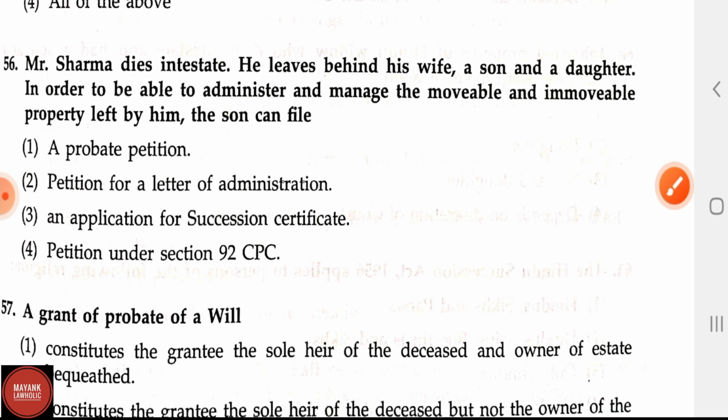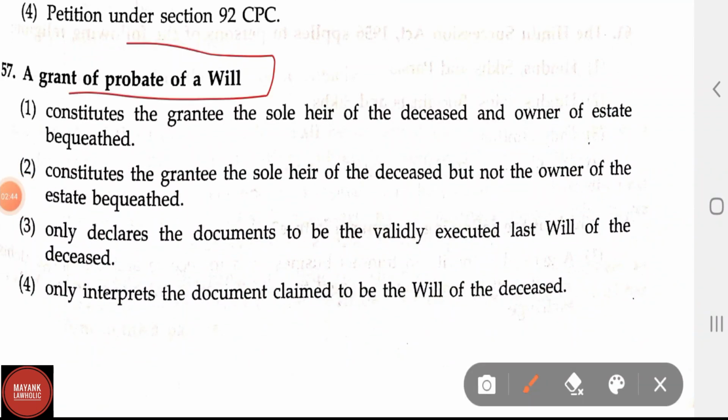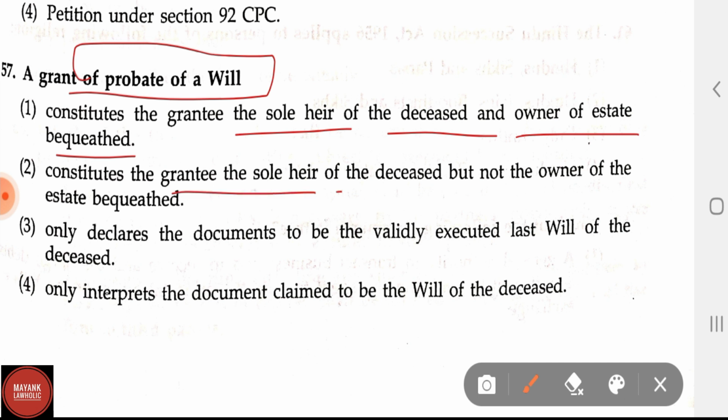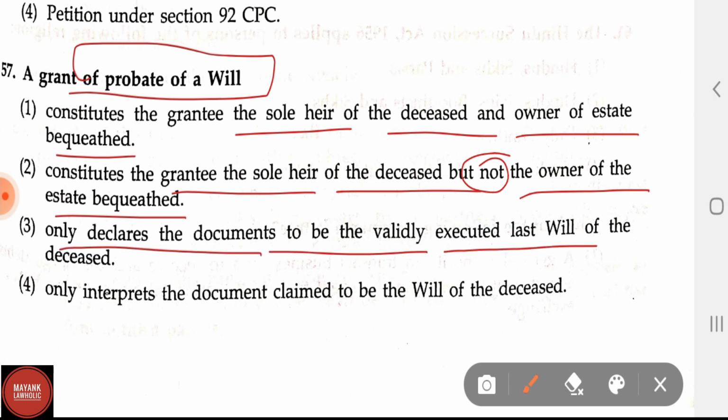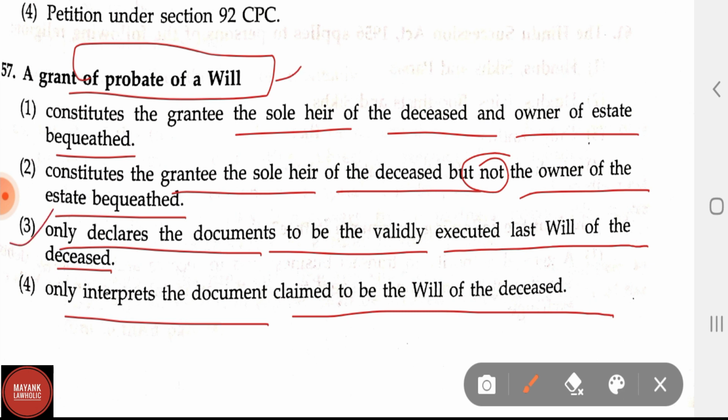Now we will move to question number 57. A grant of probate of a will: option 1, constitutes the grantee the sole heir of the deceased and the owner of the estate bequeathed; option 2, constitutes the grantee the sole heir of the deceased but not the owner of the estate bequeathed; option 3, only declares the documents to be the validly executed last will of the deceased; option 4, only interprets the documents claimed to be the will of the deceased. Here, for a grant of probate of a will, option 3 is the right answer: it only declares the documents to be the validly executed last will of the deceased.